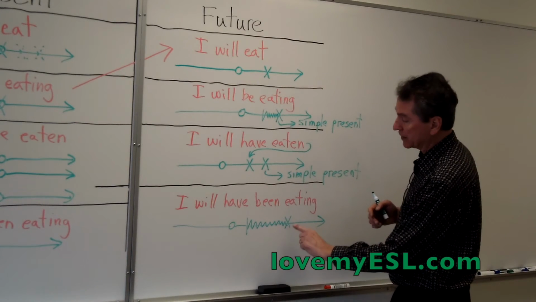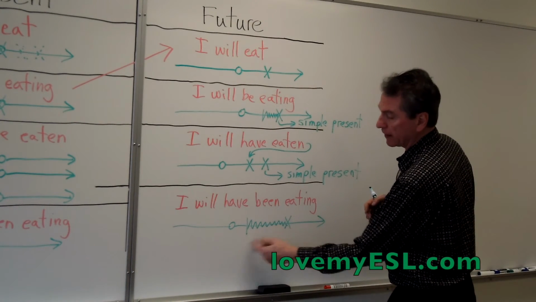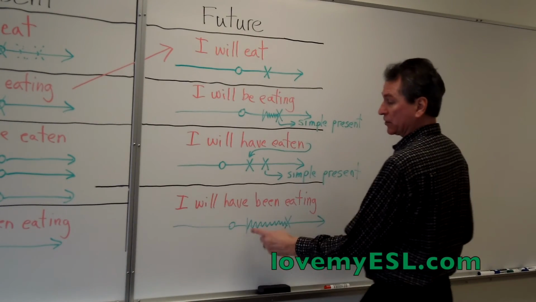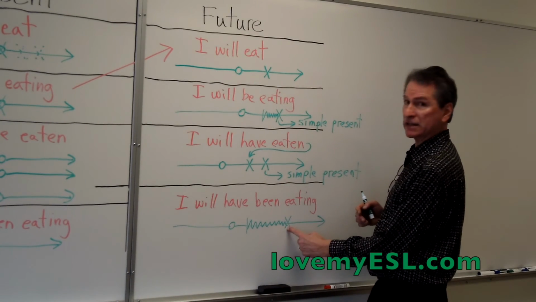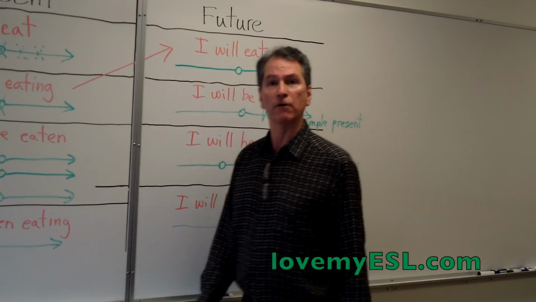Okay, so see how that works? There's a future time, that's the X on the line. I started living in Vancouver a while ago, or yeah, this could even be in the past. So you don't really know when this action starts, but you do know that it has an ending here in the future. Okay, so those are all 12 verb tenses in English.